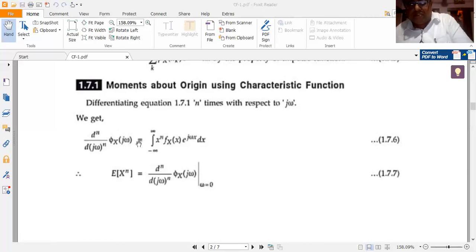So let me tell what this is. If I differentiate the CF equation n number of times with respect to j omega on both sides, then I get this. So further simplification of this yields me the nth order moment.